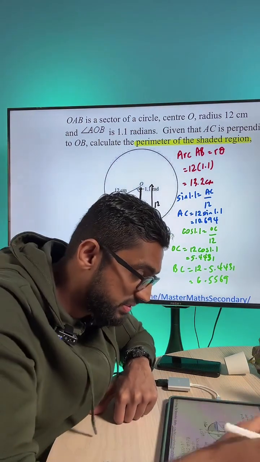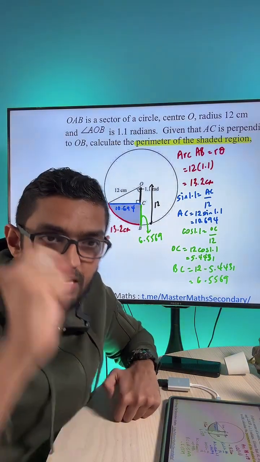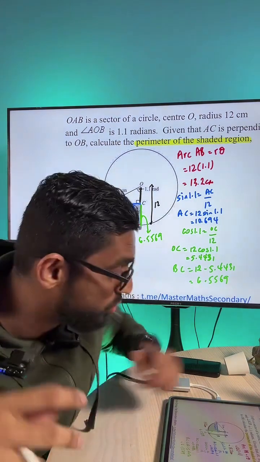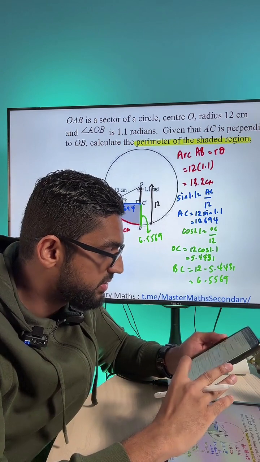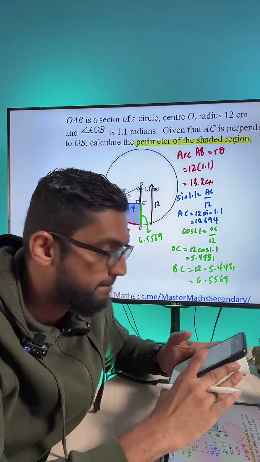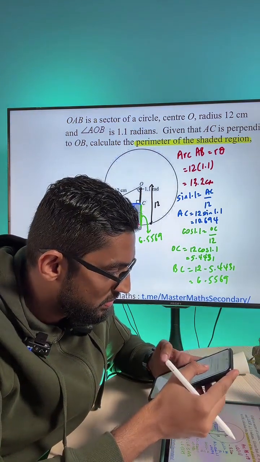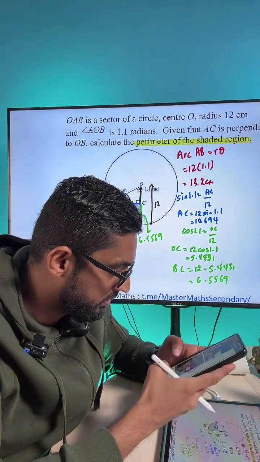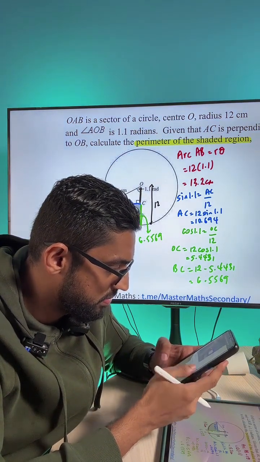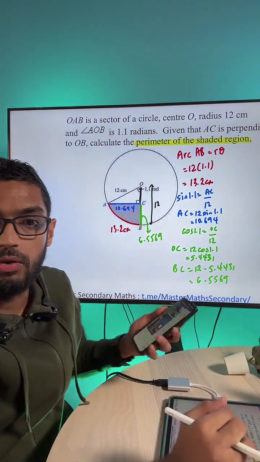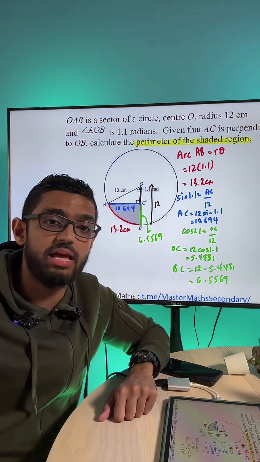How do I find the perimeter? Can you let me know in the chat box what will your final step be? Kai says add everything, Grace says add everything. How about the rest of you? What will you do, my friends? Haziq, Hashim say plus together. Rest of you? Okay, add together, plus together. Great, you are correct. What you do, just take all the lengths, add together.